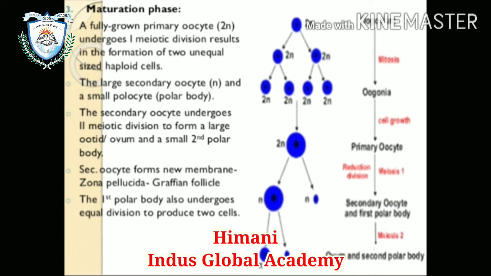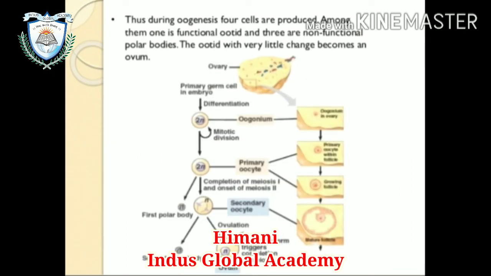The secondary oocyte undergoes the second meiotic division to form a large ootid, or ovum, and a small second polar body. The secondary oocyte forms a new membrane known as the zona pellucida over the Graafian follicle. The first polar body also undergoes equal division to produce two cells.